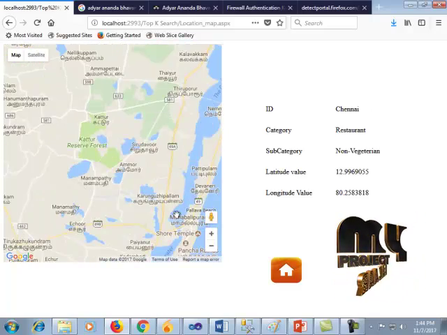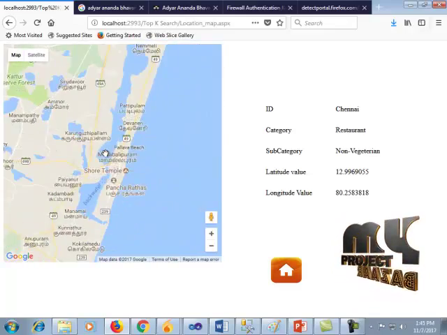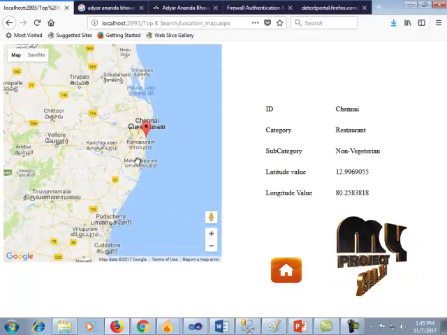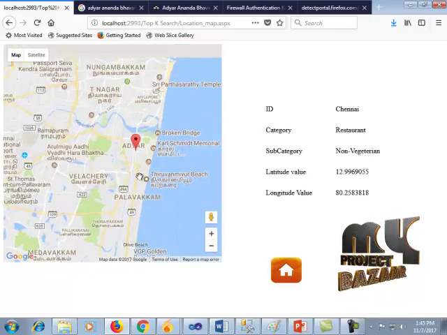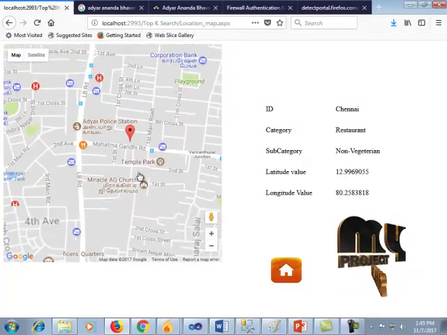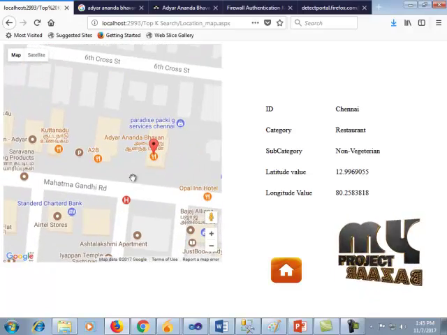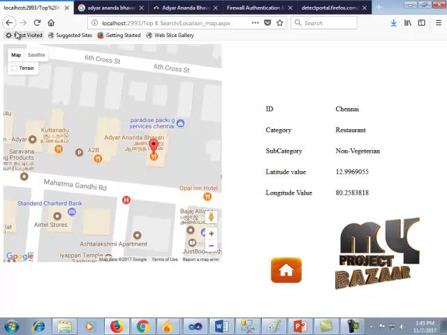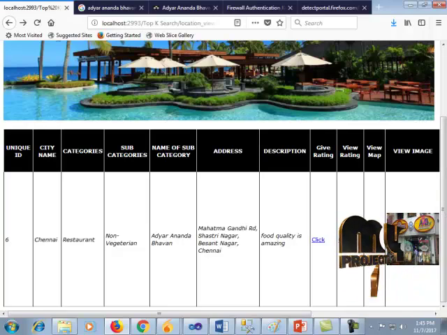So Chennai, here is the restaurant Adyar Ananda Bhavan, which can be viewed in Google Maps successfully. So this is the process.